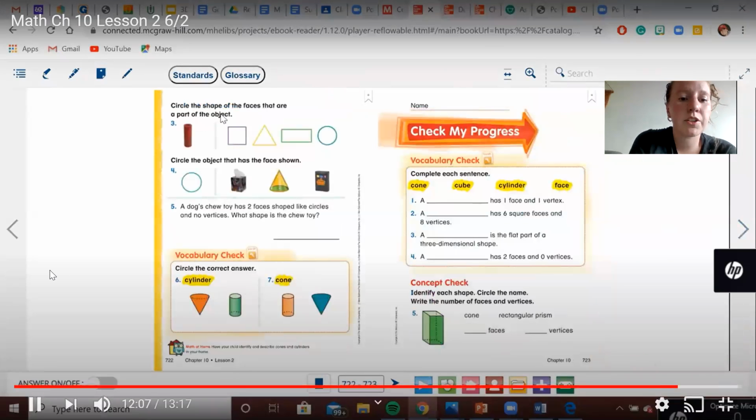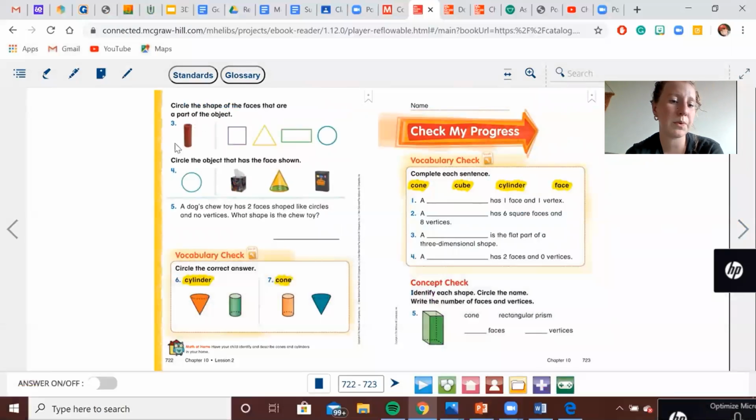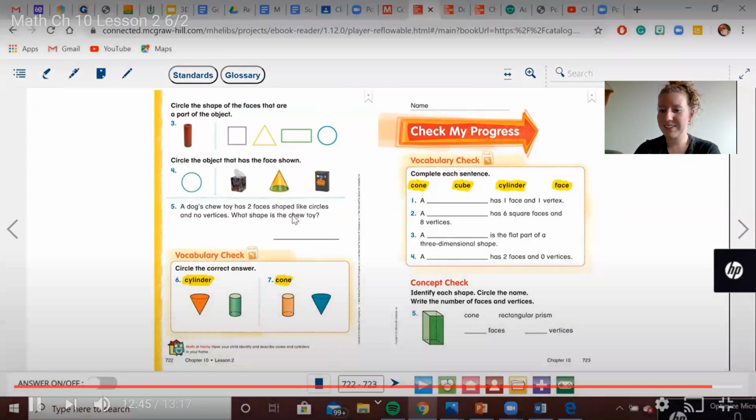The last page has you circle the shape of the face that are part of the object. What face is that cylinder? And then circle the object that has one face shown. And lastly, number 5, a dog chew toy has 2 faces shaped like circles and no vertices. What shape is the chew toy? You can see me saying this twice if you want.